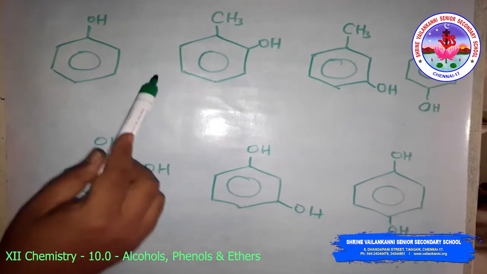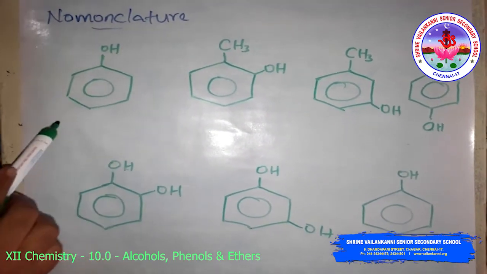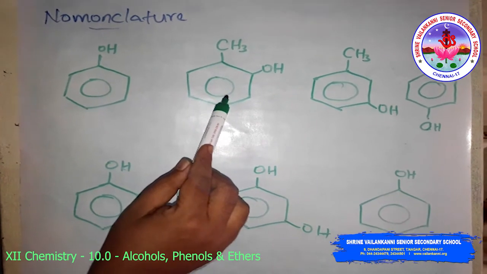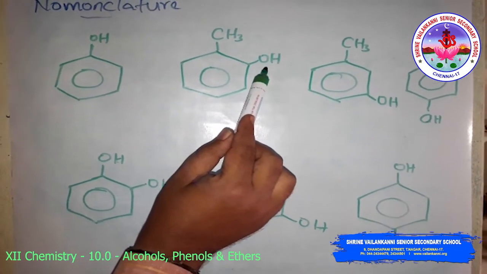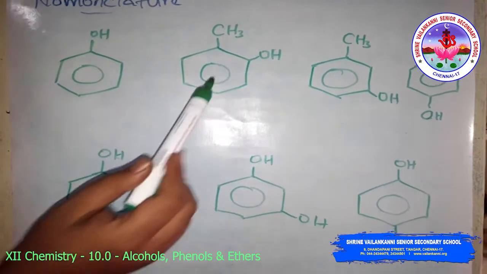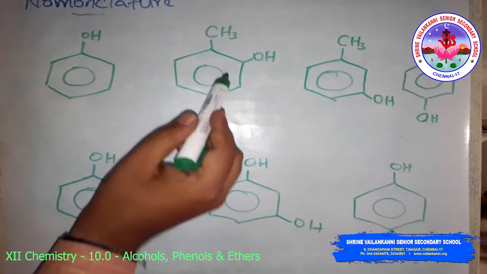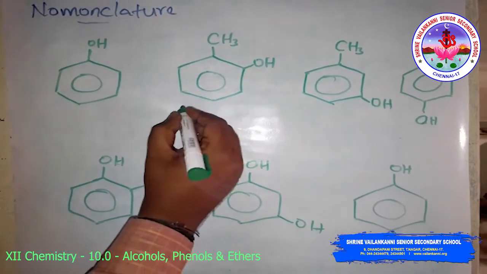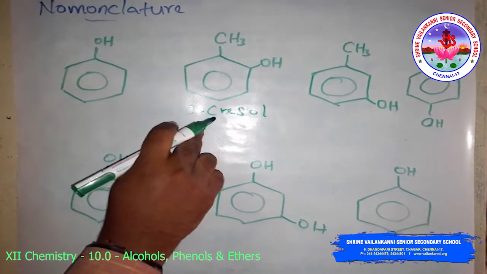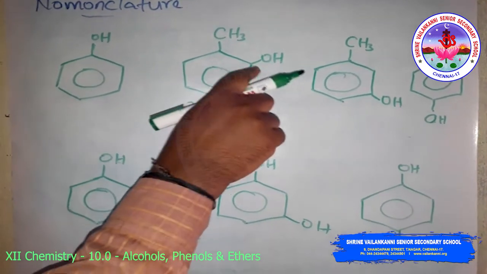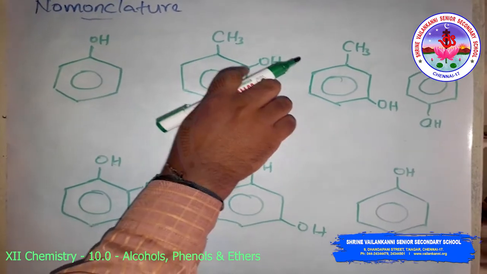Here, the common name and the IUPAC names are the same: phenol. In this compound the substituent is CH3, in the ortho position to the OH, so the common name is orthocresol. But in the IUPAC name, you number the first carbon like this, 1, 2.